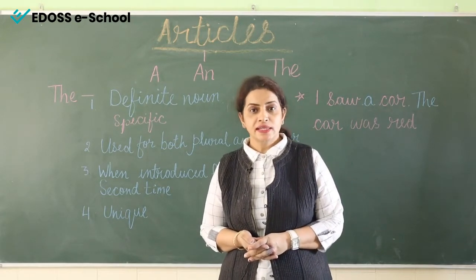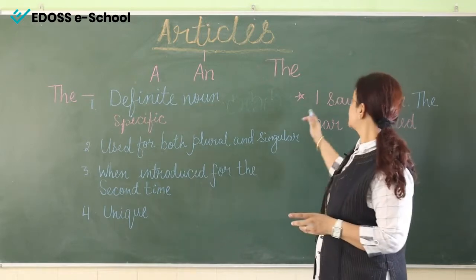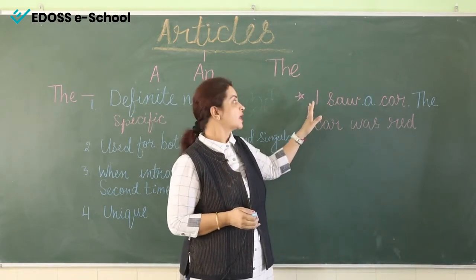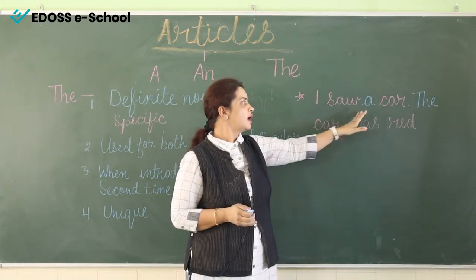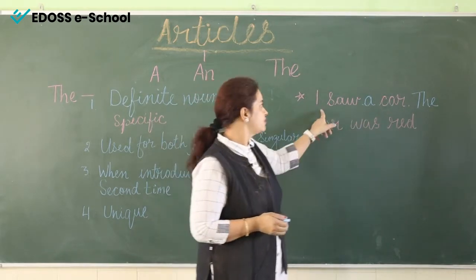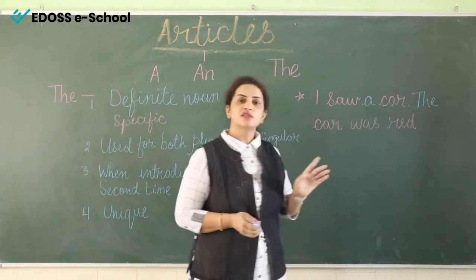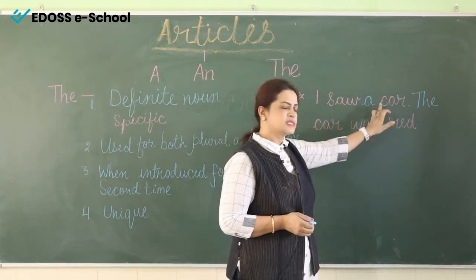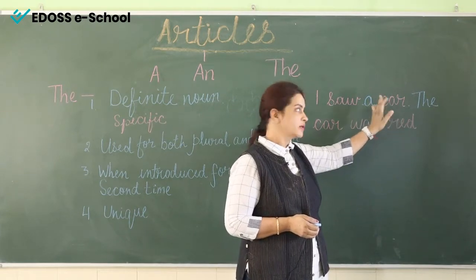Let me explain with one example. Can you see here? I have written, I saw a car. The first time I have used article a, because car begins with a consonant sound.